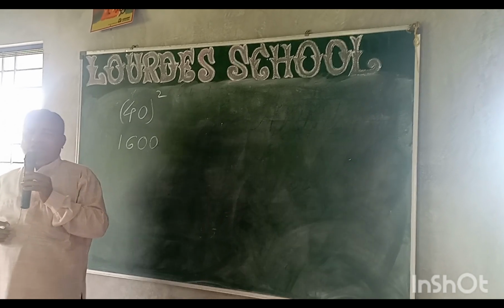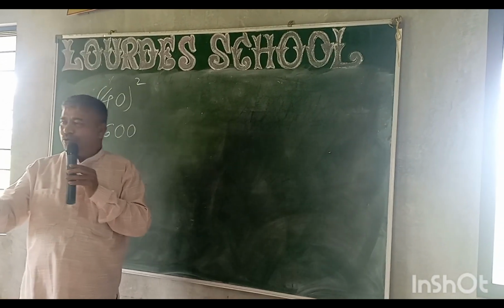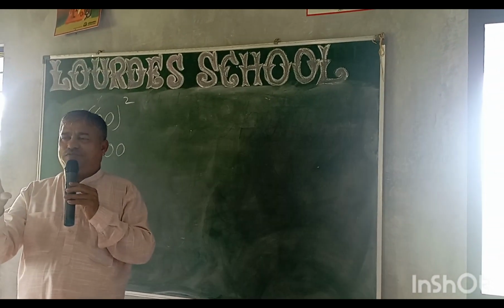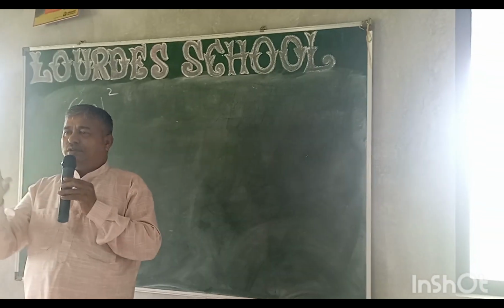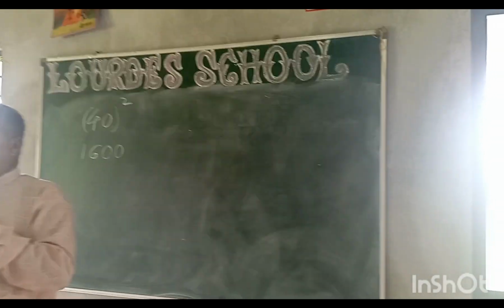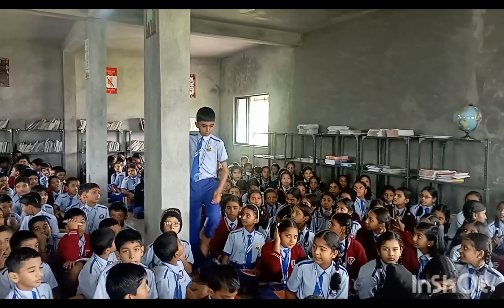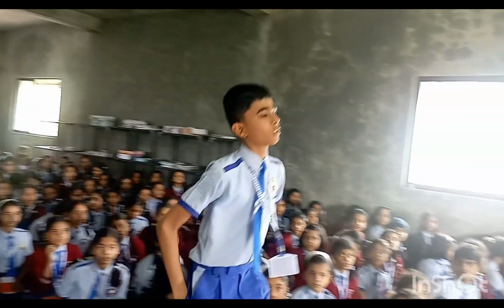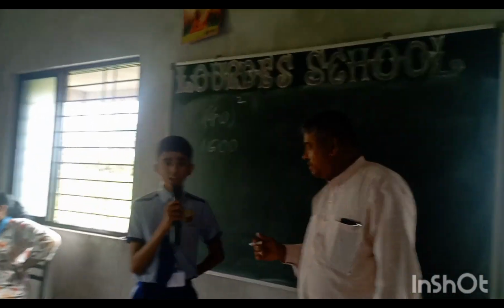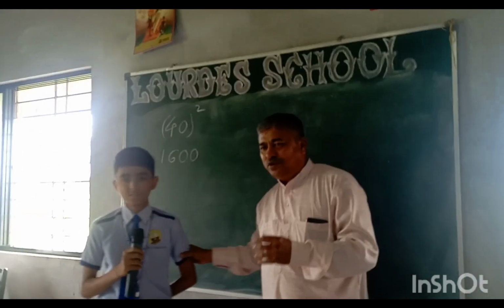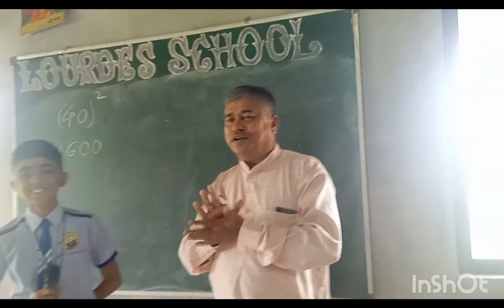Okay, then now a question to you. Square of 70 is? Yes, come on. Square of 70. 4,900. Wow, super, very nice.